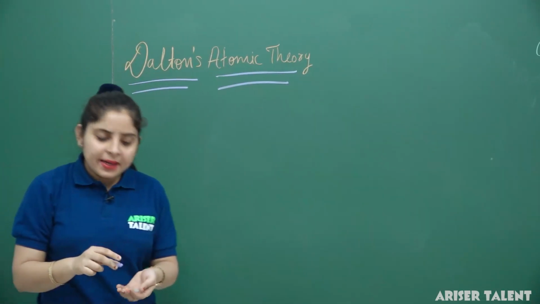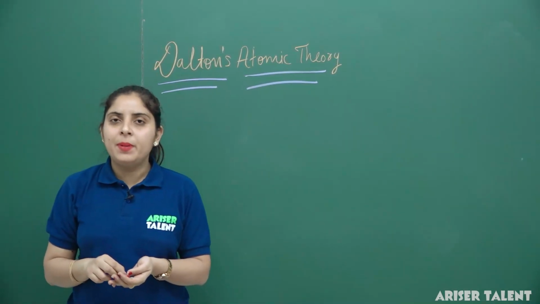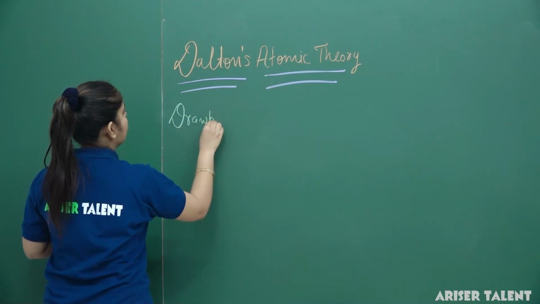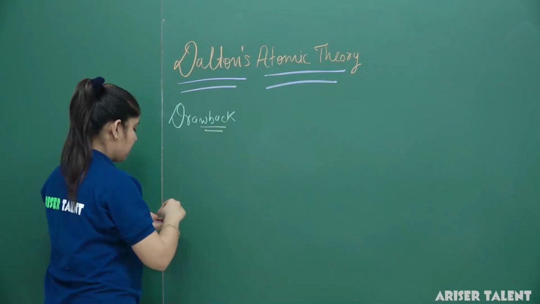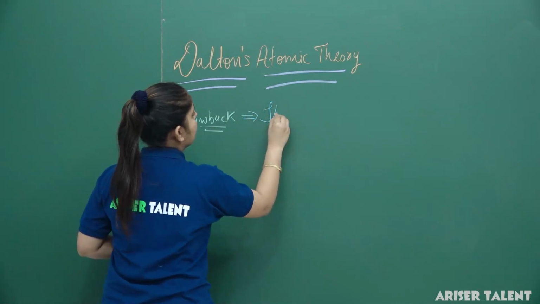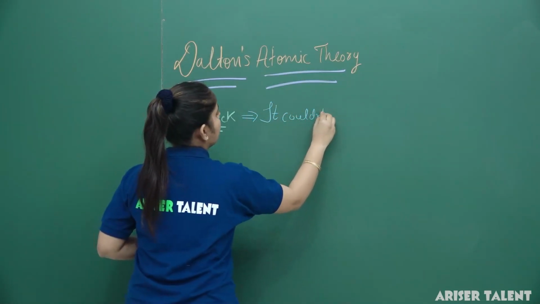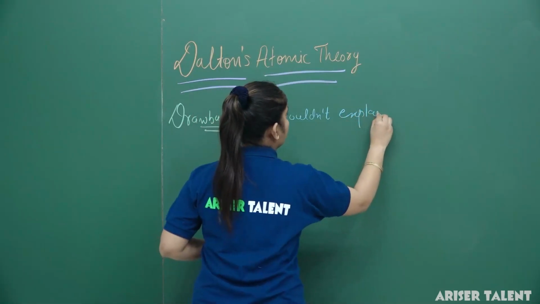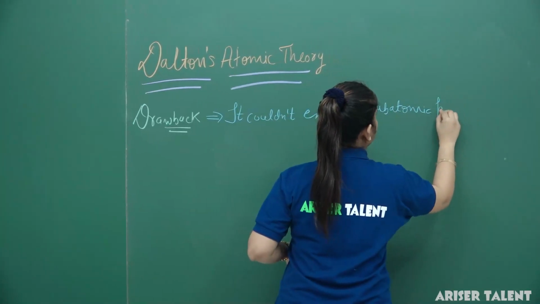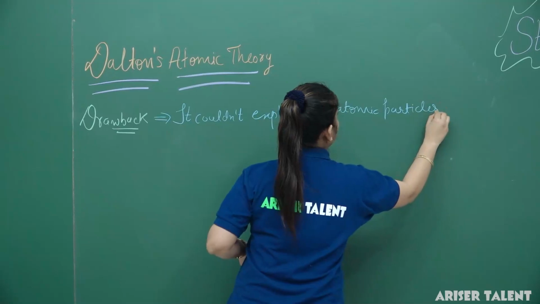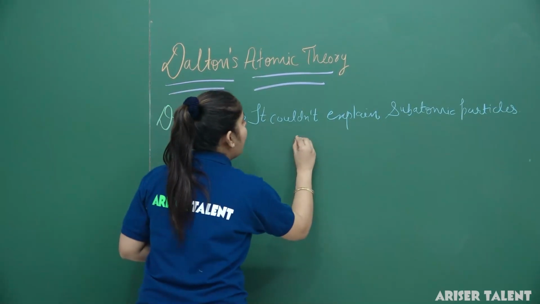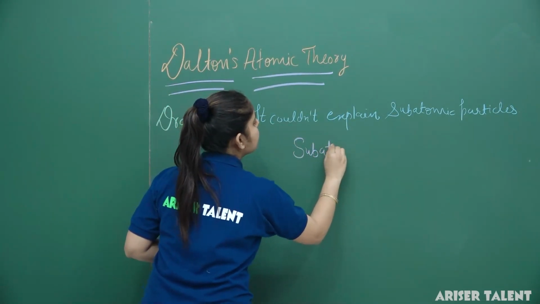We have one drawback in Dalton's atomic theory, that it could not explain the subatomic particles. Dalton could not explain the subatomic particles of the atom, and we have three subatomic particles of an atom.